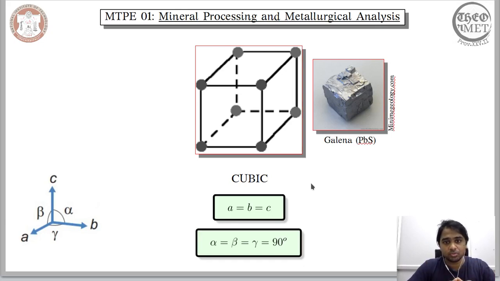And when we do so, the resulting structures will not be the exact representation of what we see in a crystal, but it creates a category of crystal systems. So what we observe here is a cubic crystal system, and in this cubic crystal system, if we consider the positions of the atoms, that leads to a specific crystal structure. So it is important for us to differentiate a crystal system from a crystal structure.